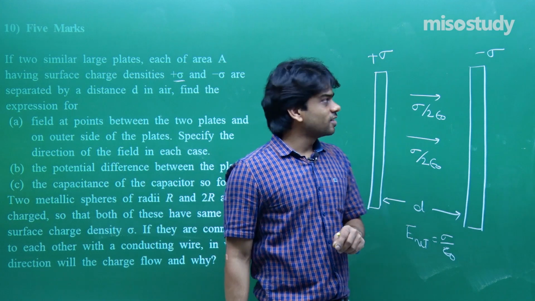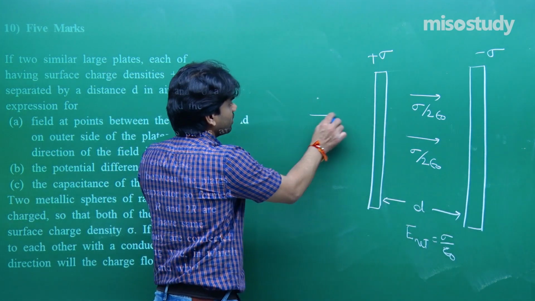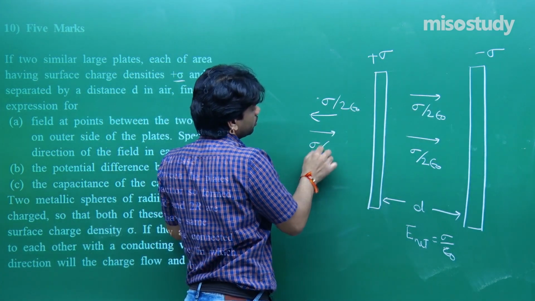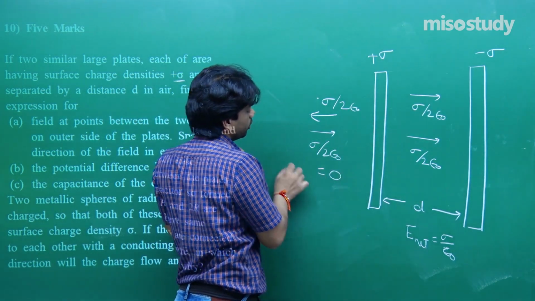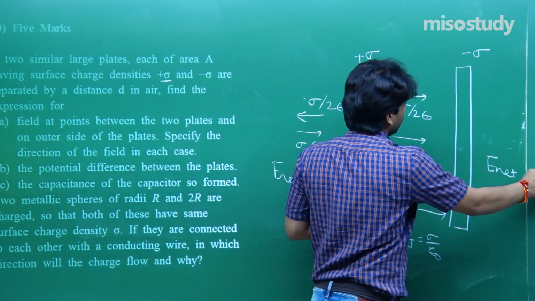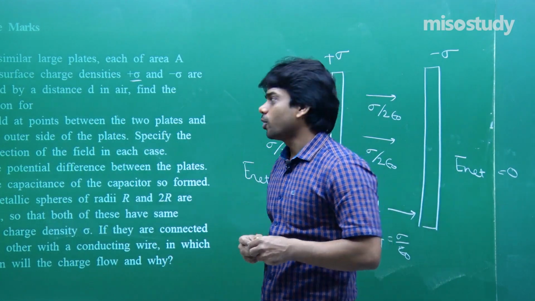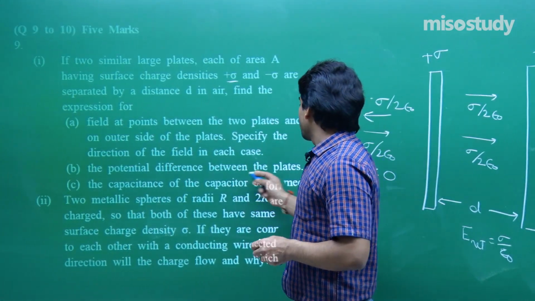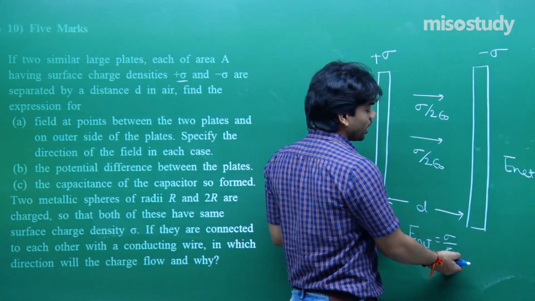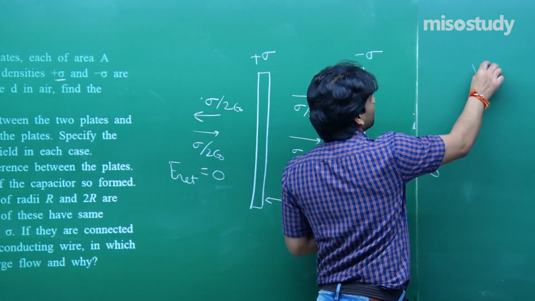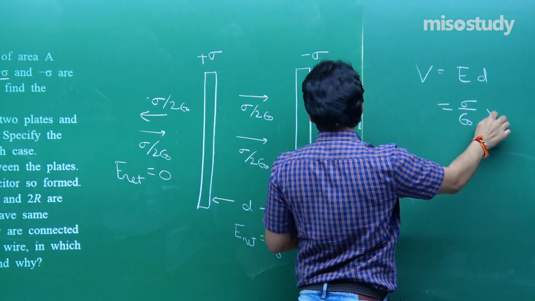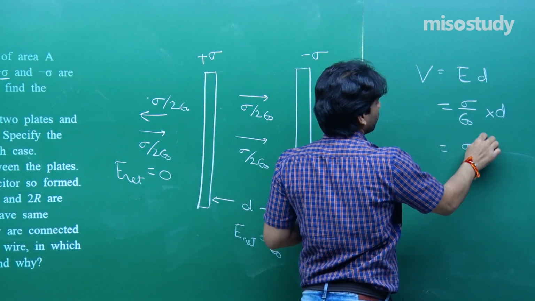And on the outer side, due to this one, sigma upon 2 epsilon naught, and due to this one, sigma upon 2 epsilon naught, that gives us E net to be 0. Similarly, for here also E net at this side will come out to be 0, only between the plates the net field is sigma upon epsilon naught. Now you can evaluate the potential difference between the plates. You see the electric field is sigma upon epsilon naught. Potential difference, we know that V equals E into d, I am talking about magnitude. So, sigma upon epsilon naught multiplied by d, sigma d upon epsilon naught.